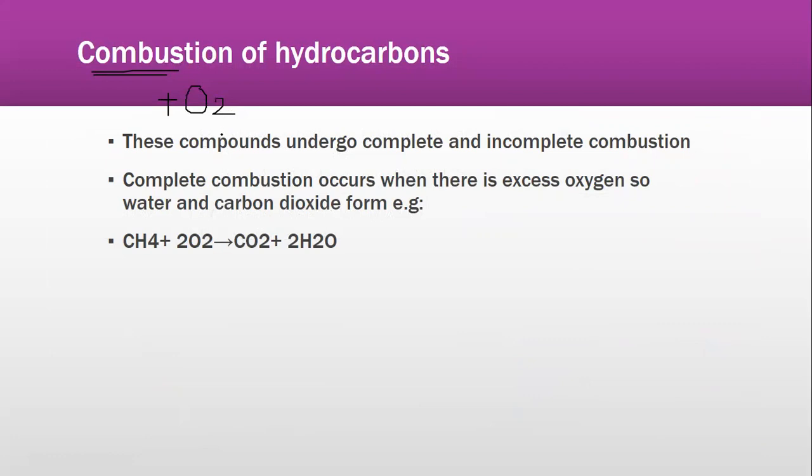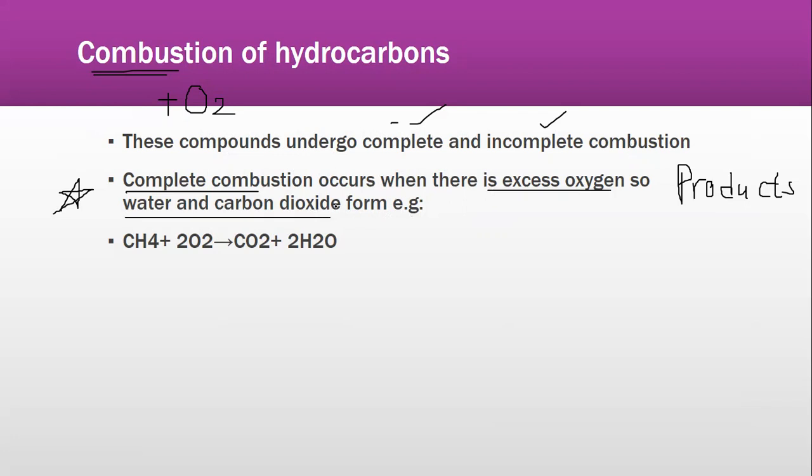अब combustion किसी भी चीज की हो, now these compounds undergo complete and incomplete combustion. Now there's a difference between a complete combustion and incomplete combustion, and the difference is in the products. The products would be different for complete combustion and they would be different for an incomplete combustion. Now, complete combustion की अगर बात करें सबसे पहले, this occurs when there is an excess oxygen. So water and carbon dioxide are going to form.